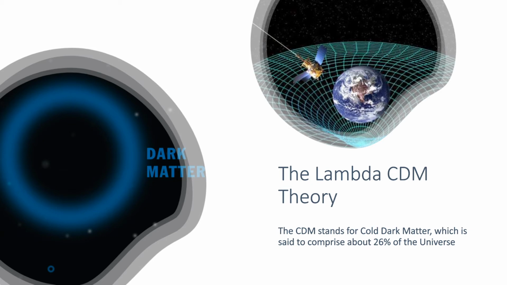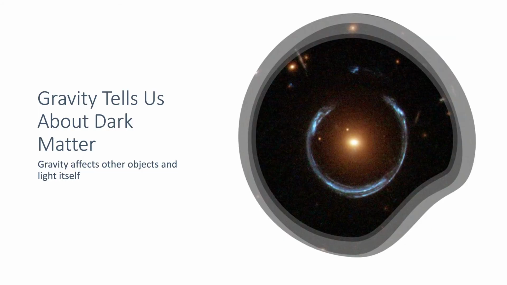Unfortunately, since most of our observations come from the electromagnetic spectrum, or light, dark matter is a bit of a fickle thing to observe. Thankfully, this is where gravity once again comes in to save the day. What we can see from dark matter is how it affects the orbits and motions of other objects, including light. Light emitted or reflected by those objects bends around the dark matter because of gravity, showing us motions that we can't explain without dark matter.